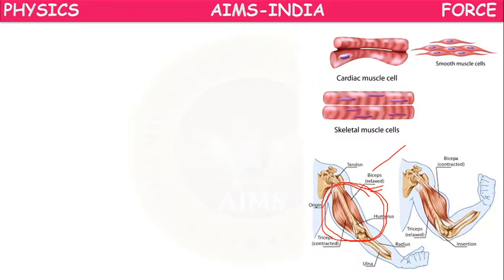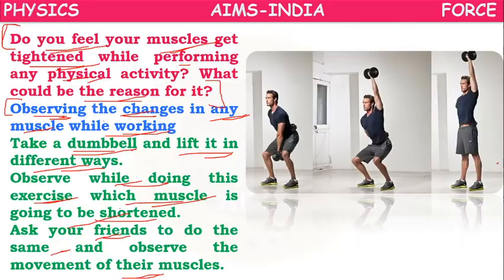We will observe that the muscles will get contracted. Means our body muscles will get relaxed during some kinds of physical activities, and contracted during some other kinds of physical activities.